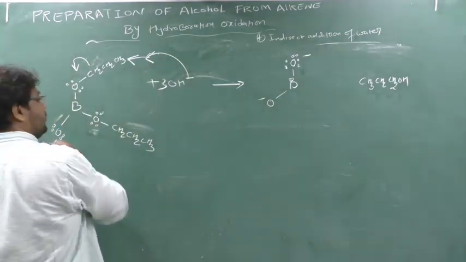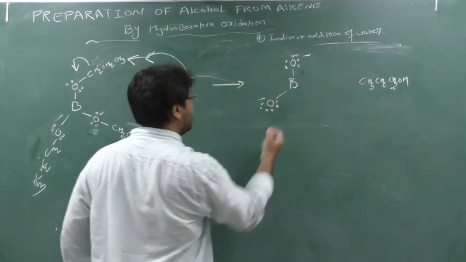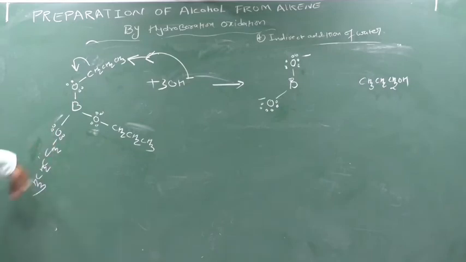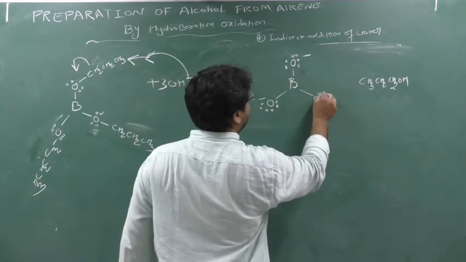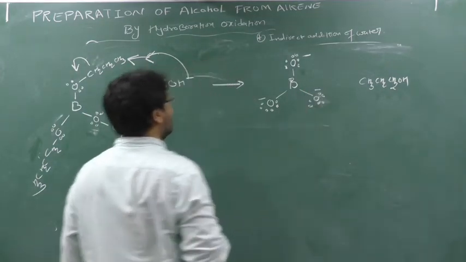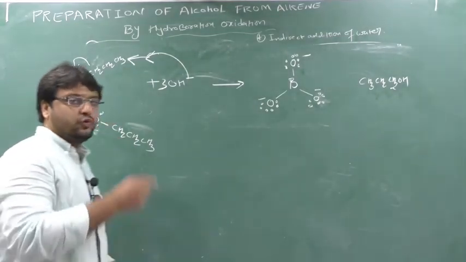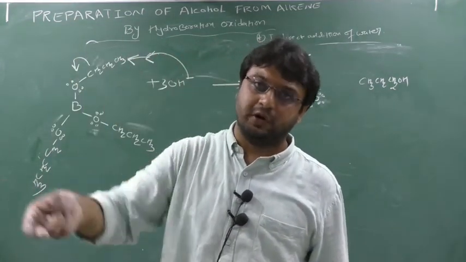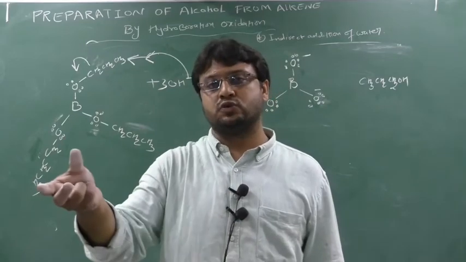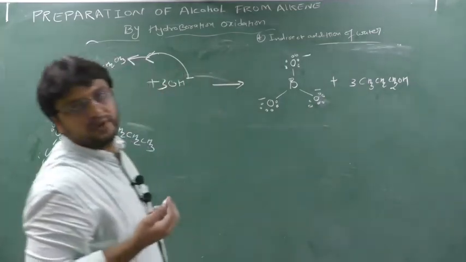Now see, there were 2 lone pairs previously. Now count 1 2 3 4 5 6, one more is required. Who will give this lone pair? While going, they have gone as plus, so they will release minus and one lone pair of electrons. Similarly here also O minus. So 3 CH2CH2CH3 have been removed, so I have 3 OH. So 1 CH3CH2CH2 reacting with 1 OH minus forms what? CH3CH2CH2OH. There are 3 CH3CH2CH2, so they will react with 3 OH minus and form what? 3 CH3CH2CH2OH.